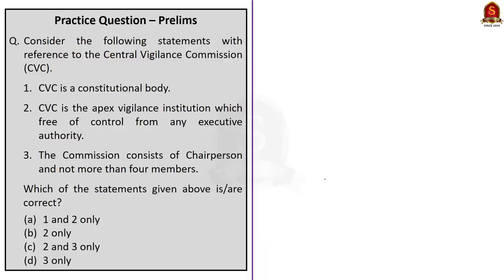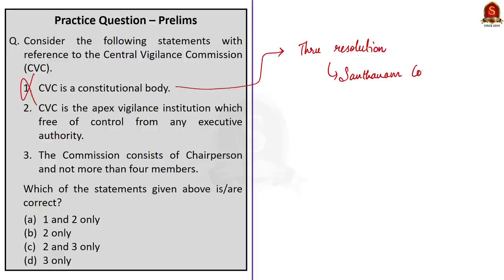Now let us take this next question. It is based on Central Vigilance Commission. The question asks, consider the following statements with reference to the Central Vigilance Commission. Statement 1. CVC is a constitutional body. This statement is incorrect. See, CVC is an apex vigilance institution created through an executive resolution. This resolution was passed based on the recommendations of Santhanam Committee. So this resolution was passed and CVC was created in 1964. But note that CVC was given a statutory status through the CVC Act in 2003. So that means CVC as of now is a statutory body and not a constitutional body.